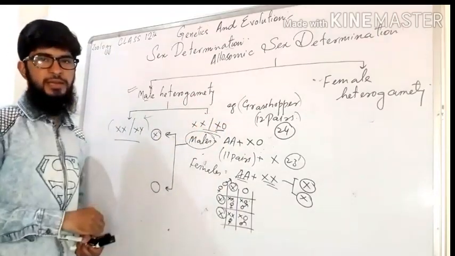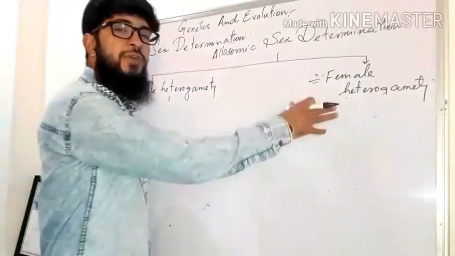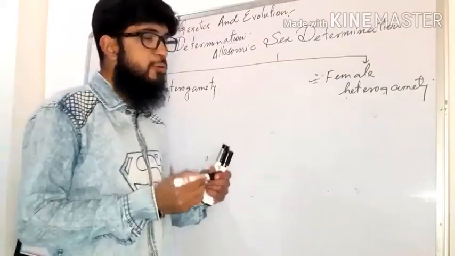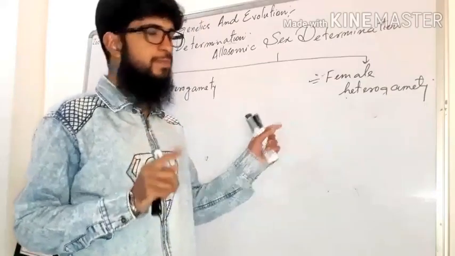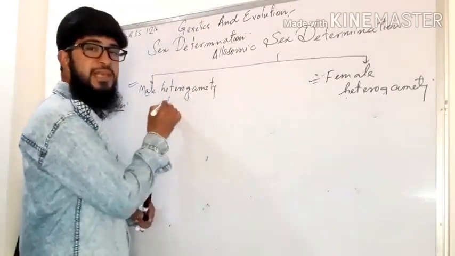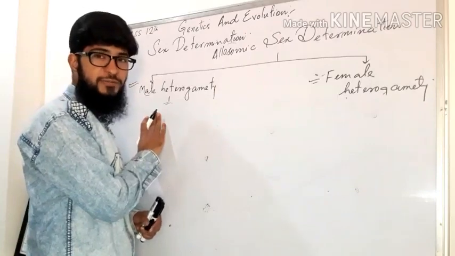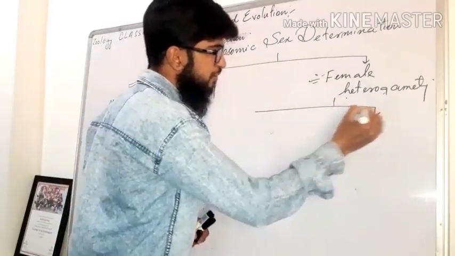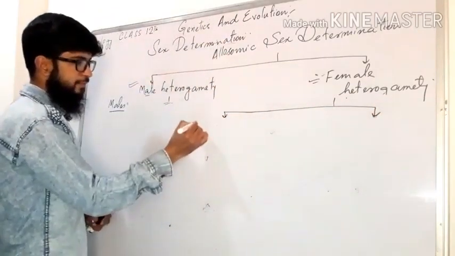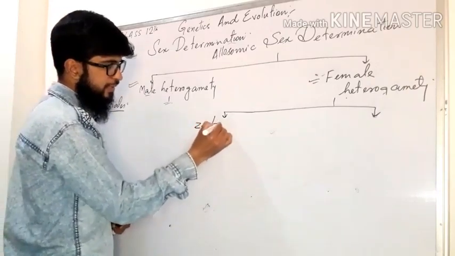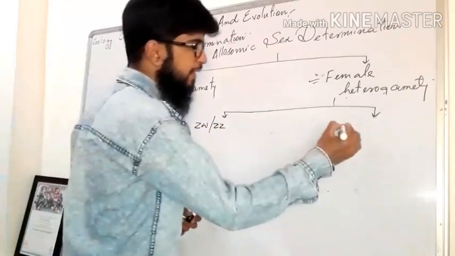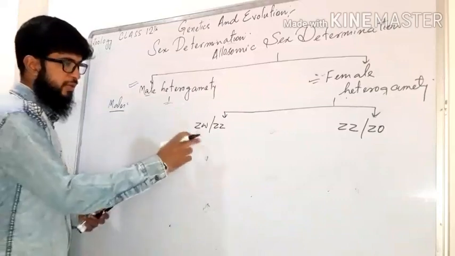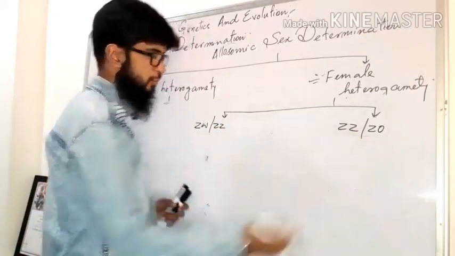Now what is female heterogamety? Let's talk about it in detail. Now female heterogamety means in this type of sex determination, the females produce different types of gametes, two types of gametes, okay? So just as in this case males are forming two types of gametes, here the female is heterogametic. It is further classified into two types. One is ZW, ZZ, and another is ZZ and ZO, right? ZW, ZZ and ZZ and ZO.